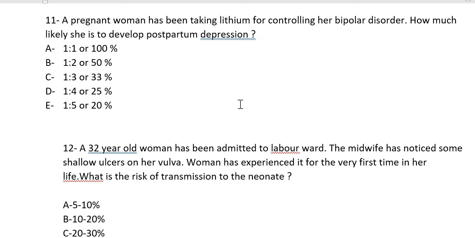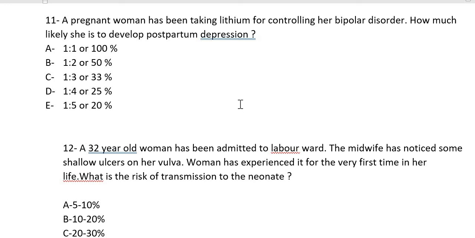How likely is she to develop postpartum depression? She has bipolar disorder. Having bipolar disorder means that at one end of the spectrum she is very happy, she is manic, and at the other end she is so depressed that she shows no interest in her life. As the condition deteriorates, the gap between the manic and depressive episodes decreases, so we see very fast cycling between the depressive and the manic episodes.